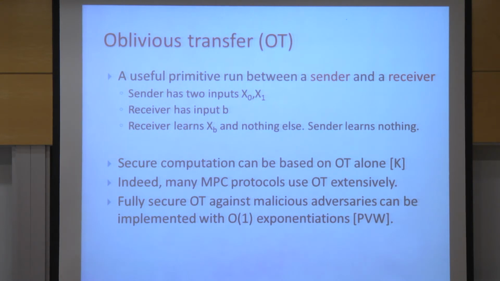Yehuda is going to talk about this more tomorrow. I'll just give you highlights. A major tool that we're using is oblivious transfer. For those who are unfamiliar with it, it might sound surprising at first. Oblivious transfer is the following protocol. There's a sender and a receiver. The sender has 2 inputs, say x0 and x1. The receiver has a single input, which is a single bit, either 0 or 1. At the end of the protocol, the receiver learns the input of the sender that corresponds to its input and nothing else. So if the receiver's input was 0, it learns x0, otherwise it learns x1, and nothing else. And the sender doesn't know which input was learned by the receiver.